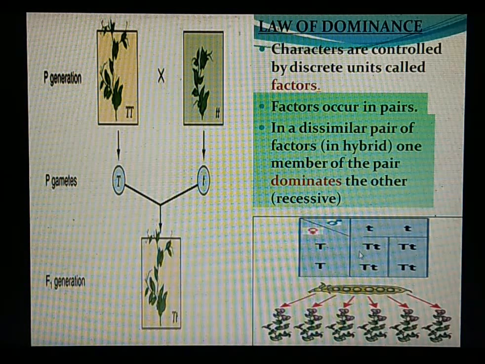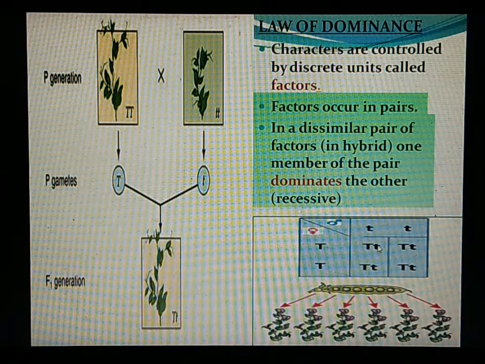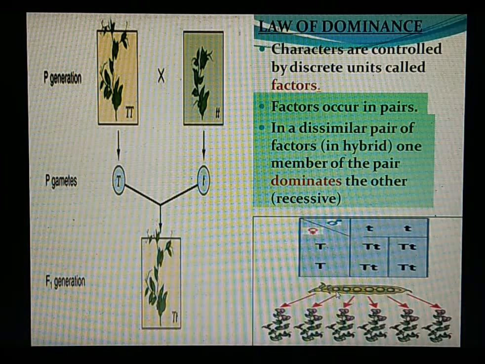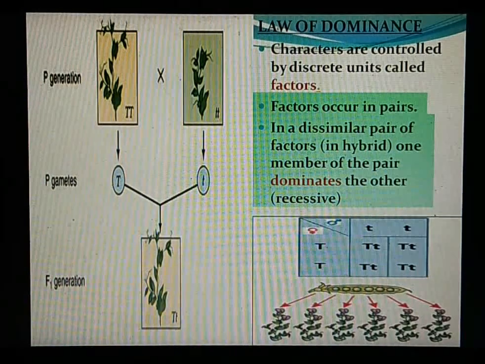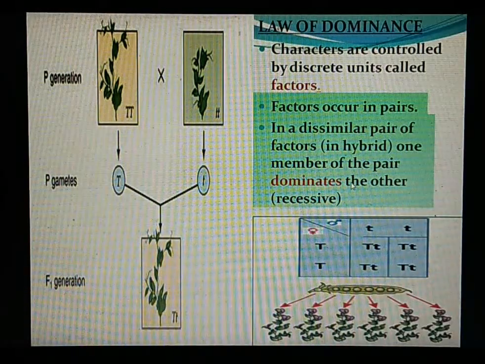So they are all hybrid plants. When dissimilar factors are present, the capital T dominates over the small t, resulting in the F1 generation being all tall plants. Okay, so that was about the law of dominance.